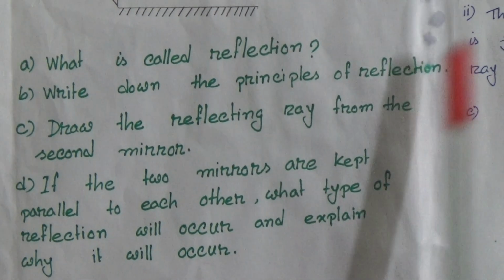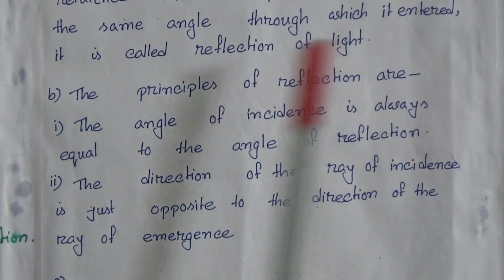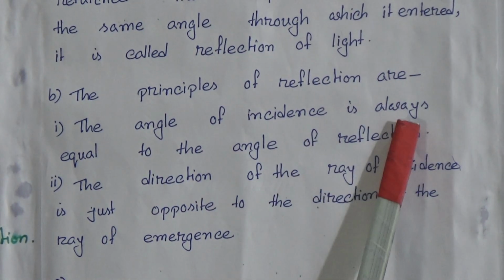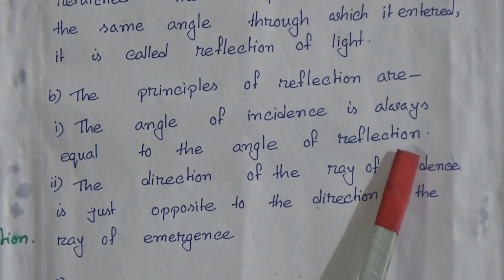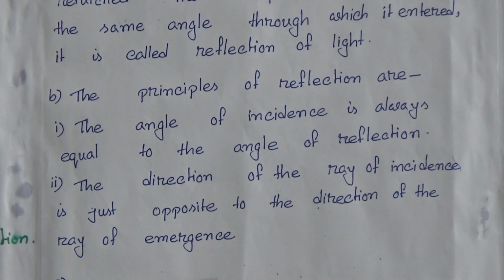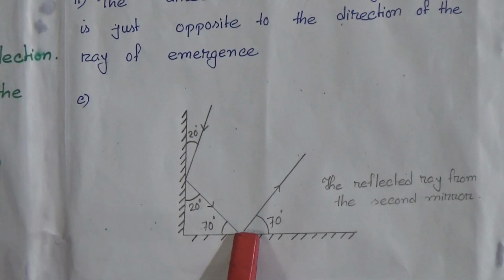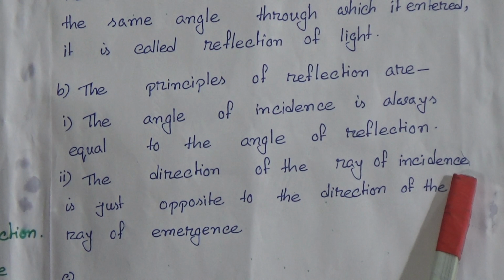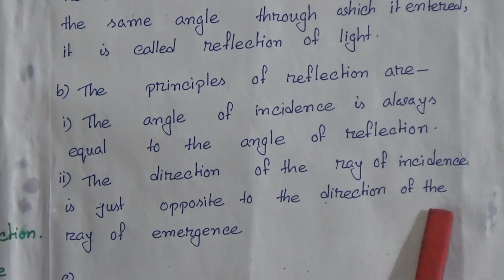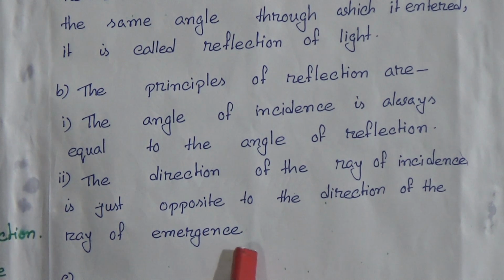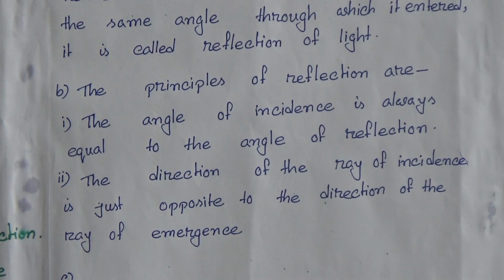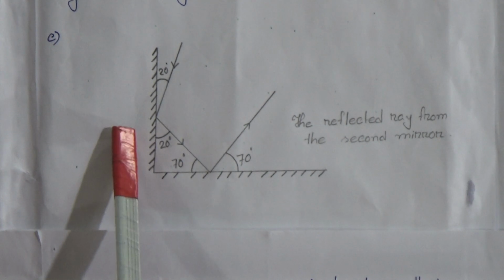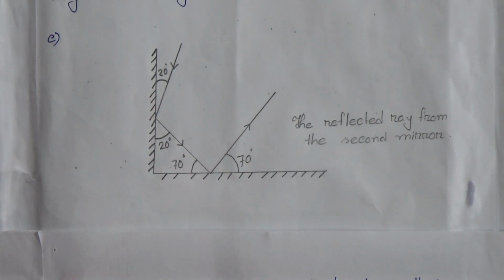Number B, question, write down the principles of reflection. The principles of reflection are: number 1, the angle of incidence is always equal to the angle of reflection. So if the ray came in at 20 degree angle, then it will be reflected also at 20 degree angle. Number 2, the direction of the ray of incidence is just opposite to the direction of the ray of emergence. So in whichever direction the light falls on the mirror, it will be reflected in the opposite direction.